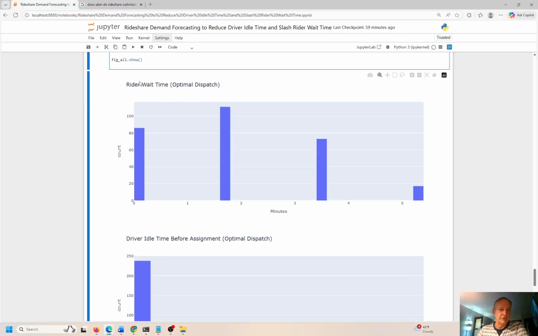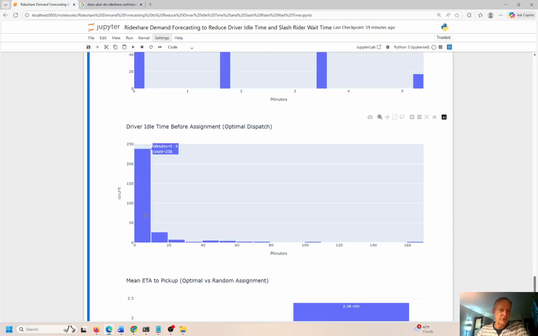Okay, I'm sorry. So first is rider wait time. Then we have the driver idle time. Okay, so 0 to 9 minutes, 238. So that's pretty decent, right? Like most people are not waiting. Some unfortunate drivers are waiting between 10 and 19 minutes. They're not getting any riders. 7 drivers have to wait between 20 and 29 minutes. So it's almost half an hour. Then we get over half hour. This is 40, 50 to 60 minutes. So at this point, the driver probably gave up and took a lunch break.